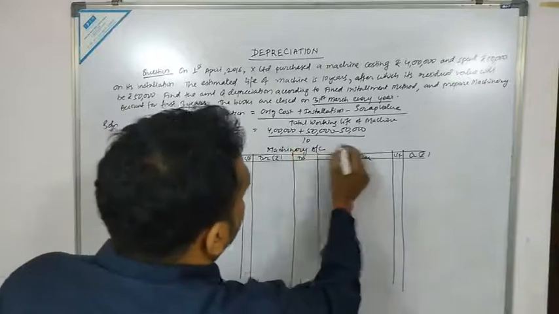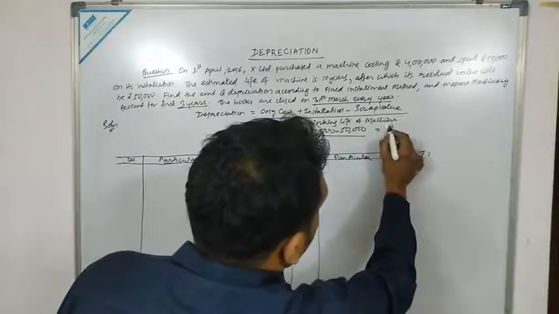So how much would it be? This would be rupees 40,000.